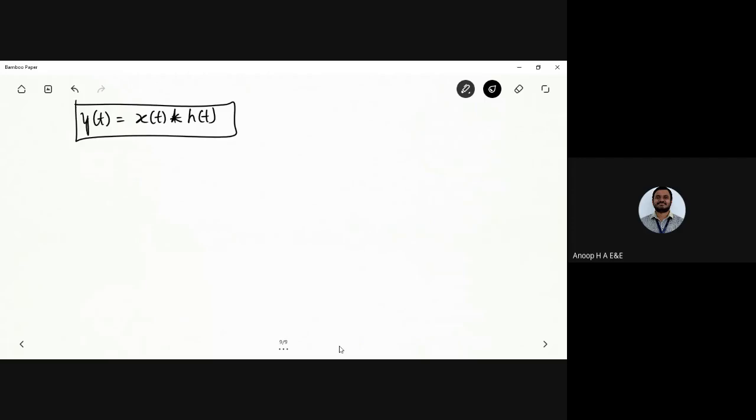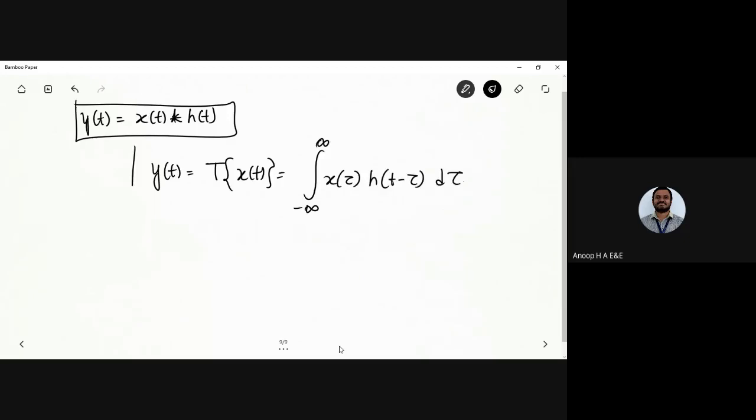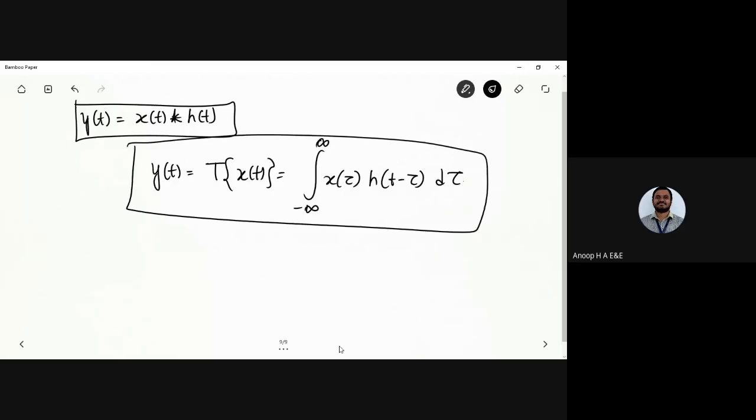So you have the integral operator again applied, where y of t, which is T operated on x of t, is equal to the integral from minus infinity to plus infinity of x of tau h of t minus tau d tau. This is the standard formula that you will be remembering, and we are going to solve problems of two types here. I'll be listing them before I wind up the session.